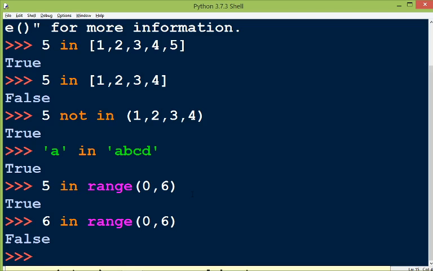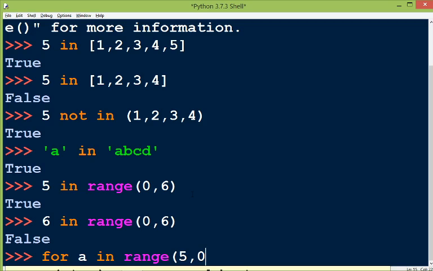Suppose you want to print numbers in decreasing order, then you have to give the step value in minus. Suppose you want to print numbers like this: for a in range 5 to 0.